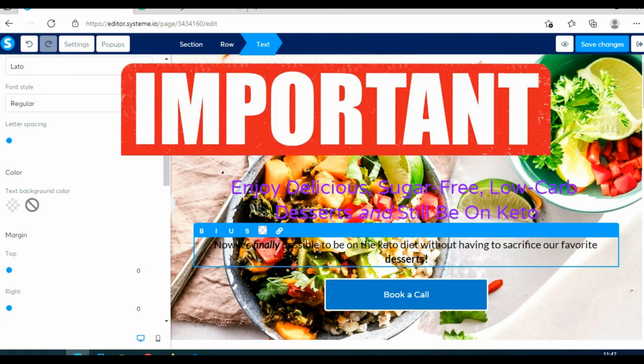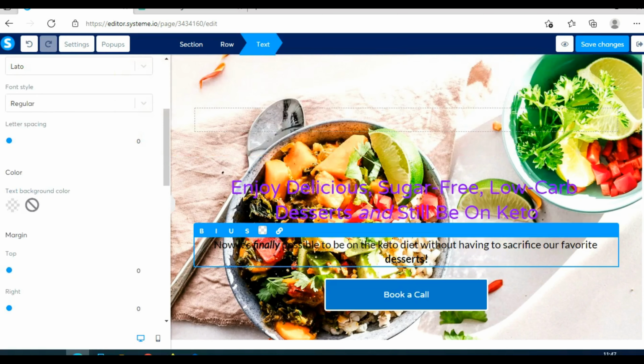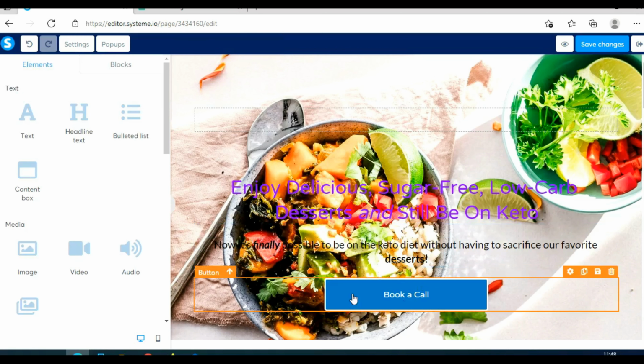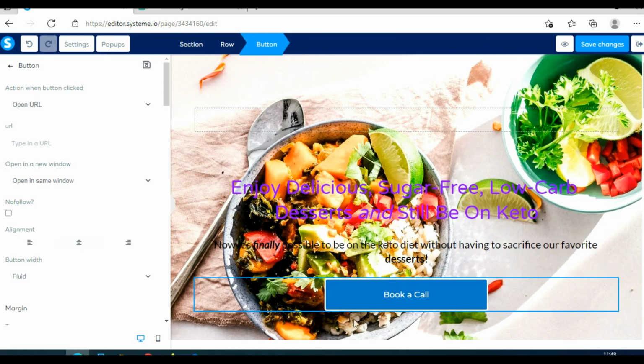And now this is a really important part. Now we need to add our affiliate link to this squeeze page. And that is this blue button here where it says book a call. So just click here to mark this field. And then click here, okay? And now we can edit this field here. So first you see here, open URL. That is exactly what we need. We need people to open this URL. You see here, show pop-up, open URL, next step URL. No, we need open URL because we need to send people to our affiliate offer.